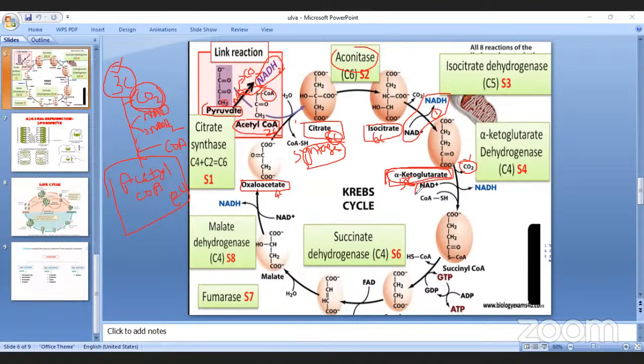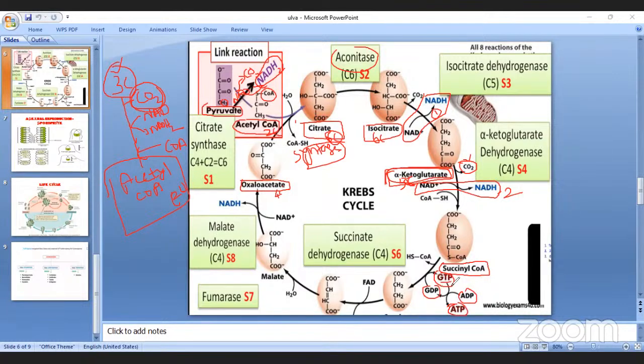After that, second oxidation takes place from alpha ketoglutarate, NAD converts into NADH. This is the second oxidation process. As a result, succinyl coenzyme A is formed. After formation of succinyl coenzyme A, GTP is formed: GDP utilizes phosphate and forms GTP, or ADP converts into ATP.